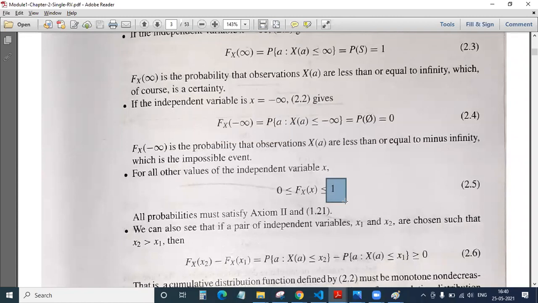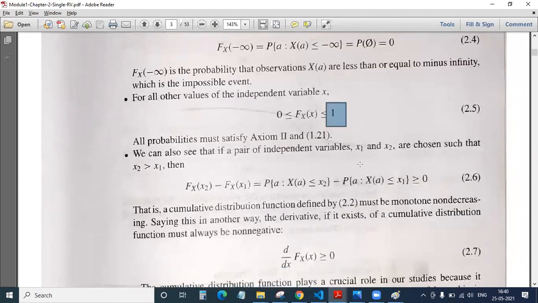Okay. Next, we'll move ahead and let us say we have now a pair of independent variables. Very important now, up till now, we had only one independent random variable, that is x. Now we have two independent variables, x1 and x2. And the condition to relate them is x2 is always greater than x1. So x2 is the bigger number and x1 is the smaller number.